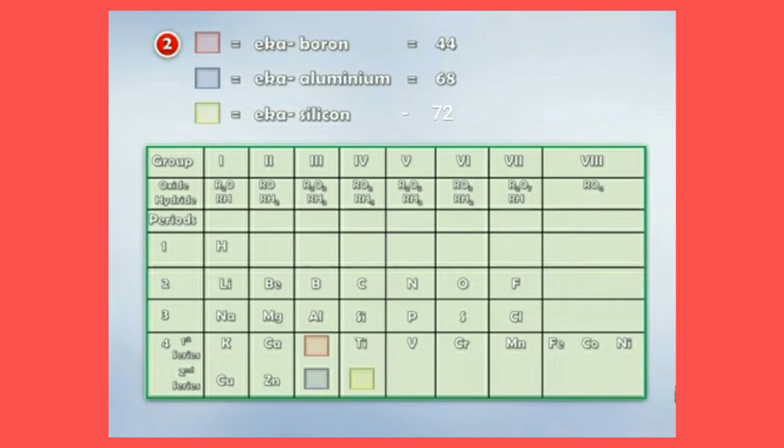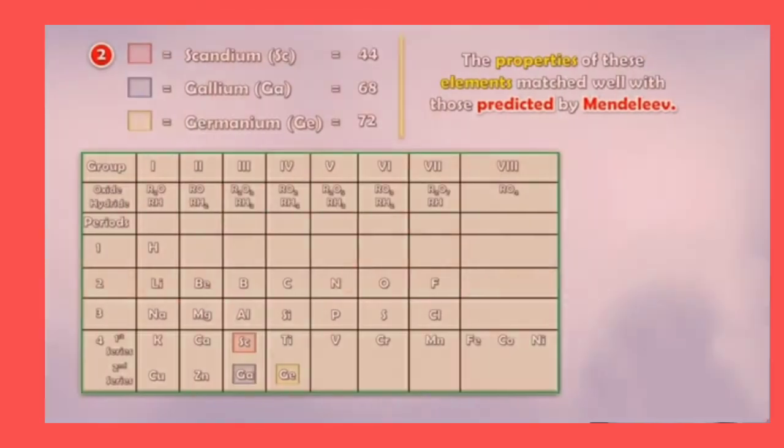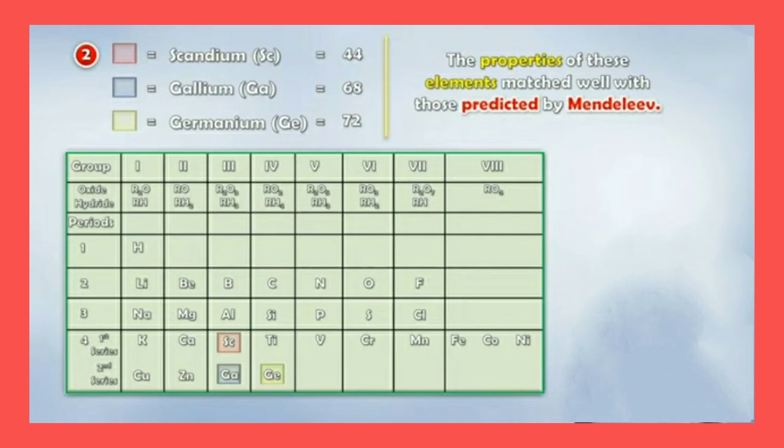Good. Children, not only this, but their properties were also predicted. Later on these elements were discovered and their names were given as scandium, gallium, and germanium respectively.